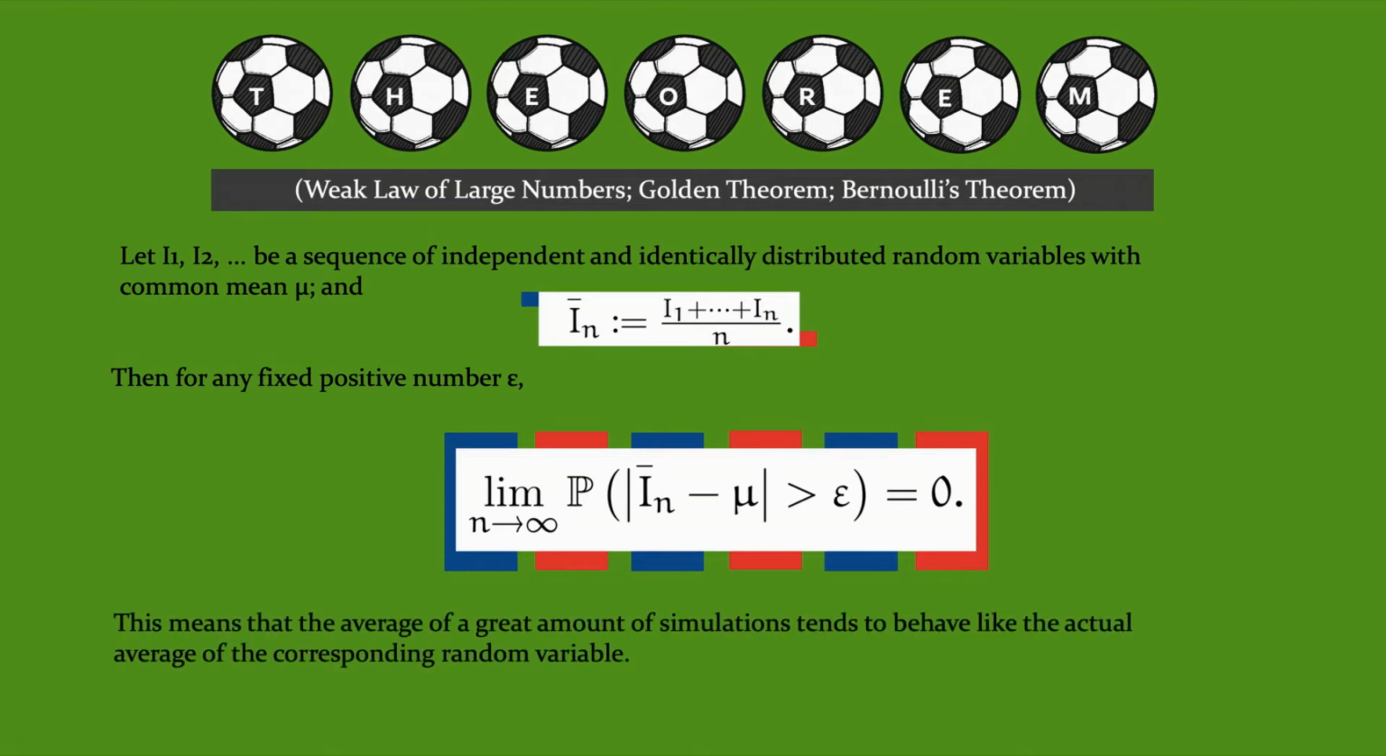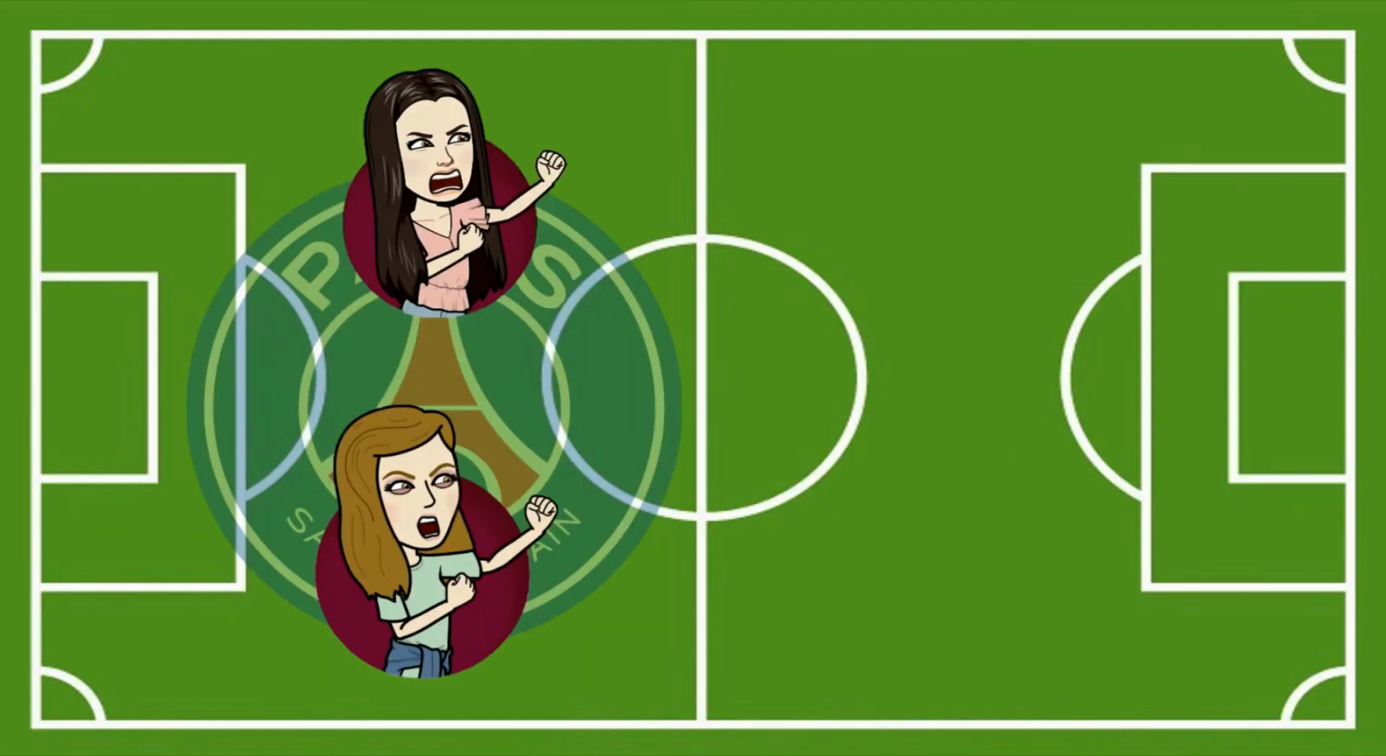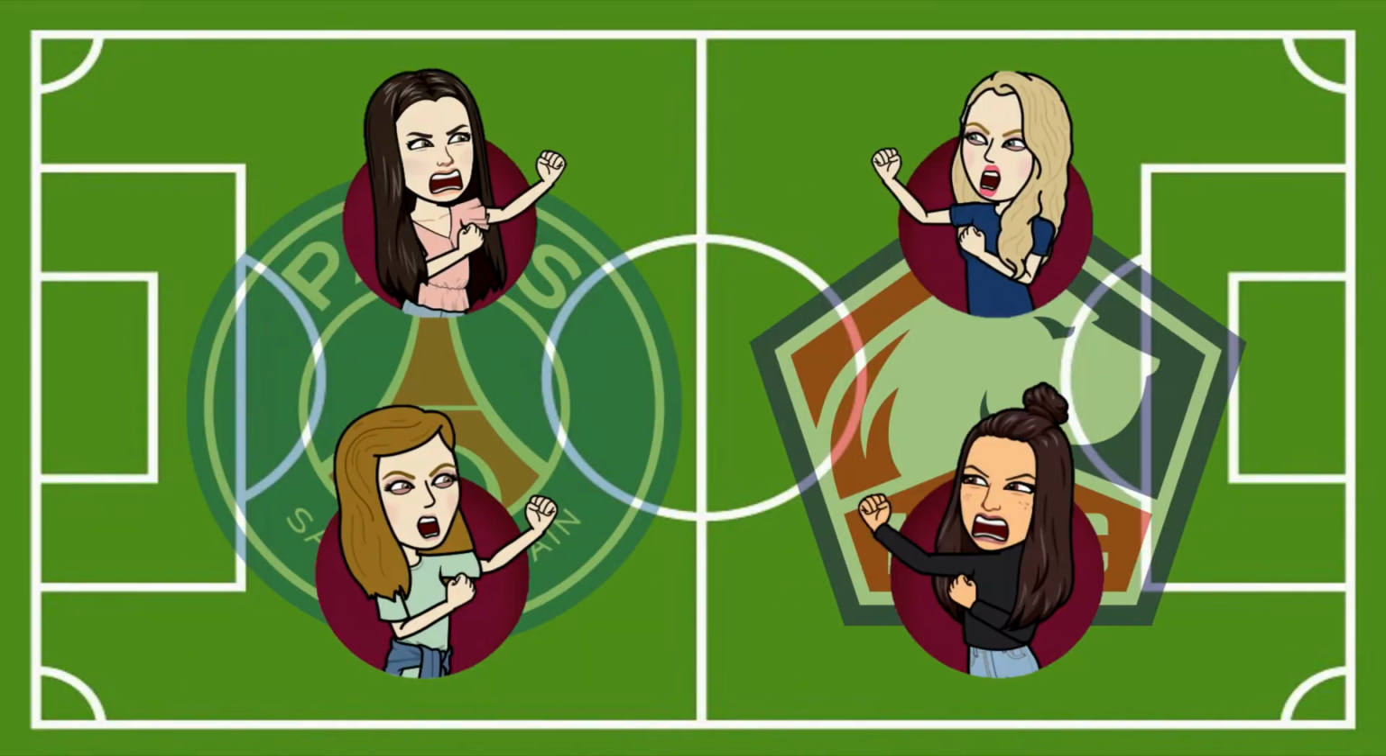This means that the average of a great amount of simulations tends to behave like the actual average of the corresponding random variable. So let's simulate the match between Paris Saint-Germain and Lille a large number of times and calculate the average of the outcomes.